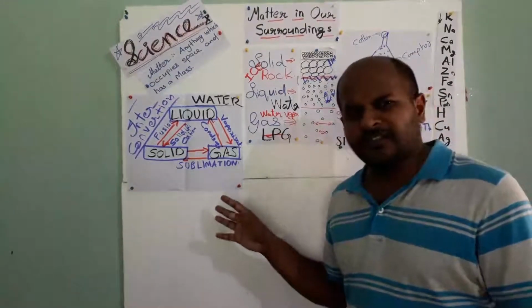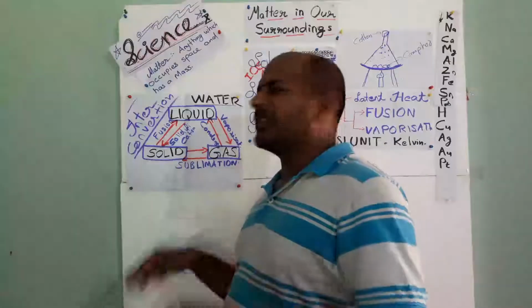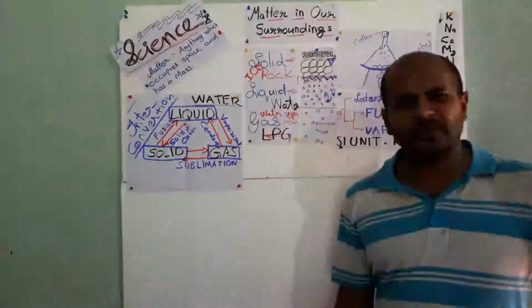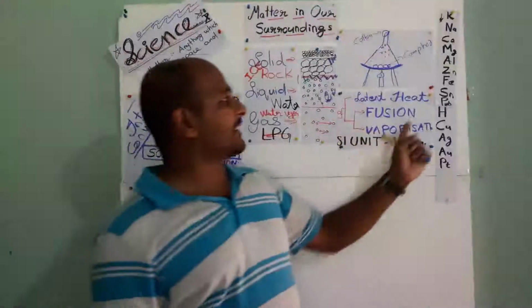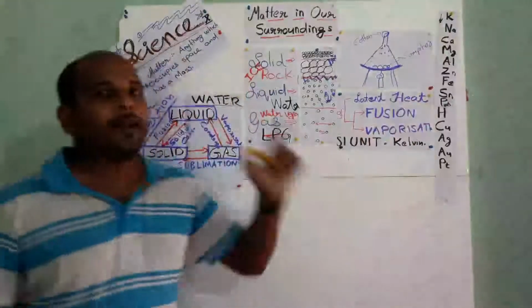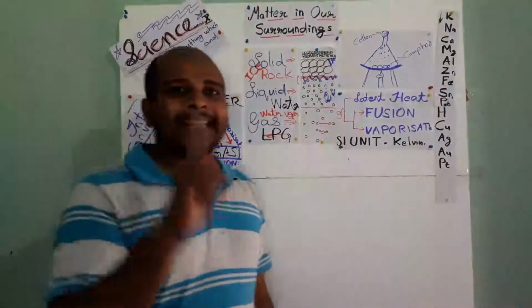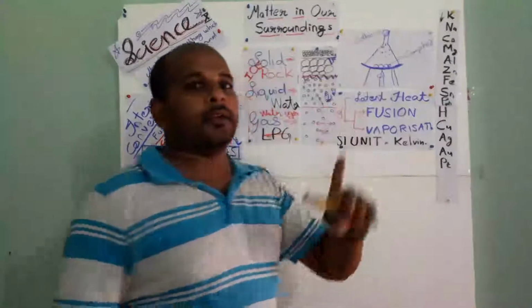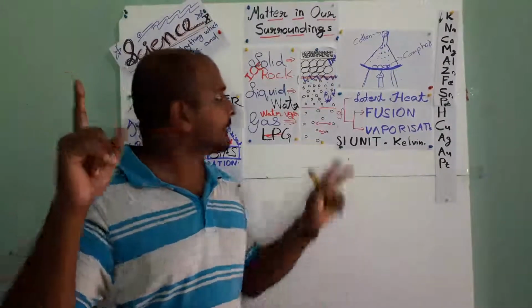So these are the main processes which you want to study. I think it is simple, isn't it? Anyway, one mark questions are there. Just read that note, you will understand. In this part, very important is the latent heat of fusion and vaporization. Latent heat of fusion is the amount of heat required to change 1 kg of solid into liquid at atmospheric pressure.